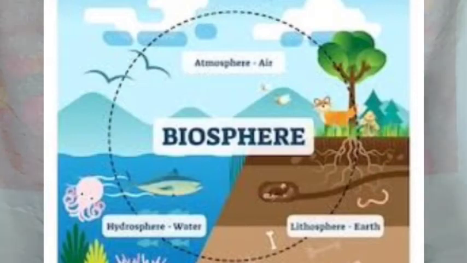Now the last sphere of the environment is the biosphere. Biosphere is a combination, as we already know. Atmosphere is composed of air, lithosphere is composed of land, hydrosphere is composed of water. The last zone, the biosphere, is a combination of all these three. That means the biosphere is the zone of the environment which consists of parts of the atmosphere, parts of the lithosphere, as well as parts of the hydrosphere. And remember, all the living beings, right from microorganisms to human beings, plants, animals, everything, we can find only in the biosphere.